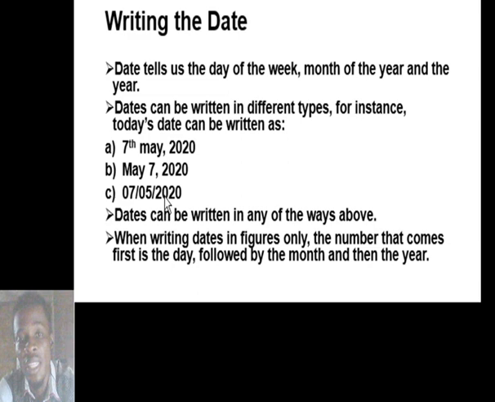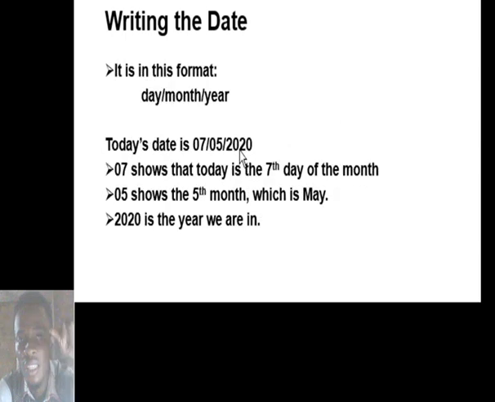Now look at what I was just trying to explain. Today's date is this. Okay, now 07 shows that today is the 7th day of the month. Let's assume you don't know the month. 05 shows that we are in the 5th month of the year, and in this case the 5th month is May. Then 2020 is the year we are in.